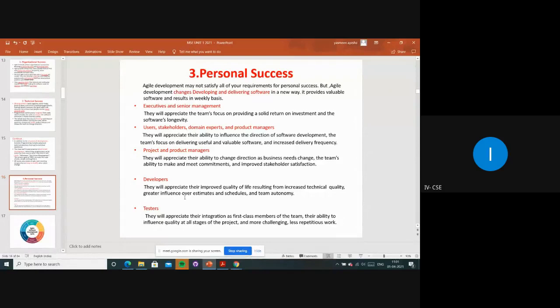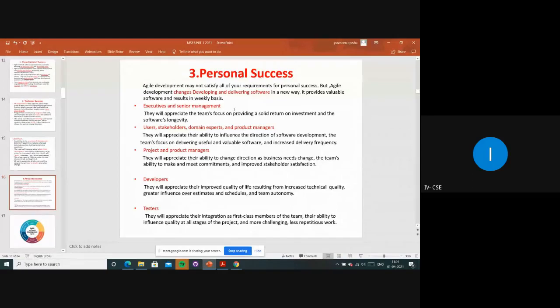And at last, testers, they will appreciate it when the integration test and every test has been done clearly without any problems, and if any problems or bugs are raised, they take it as a challenge and remove that bug in time. That is also a success for the testers, right? So this is about the personal success.